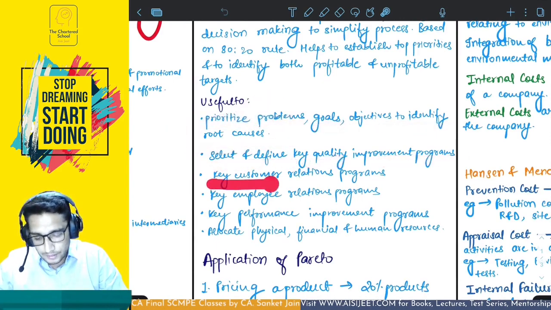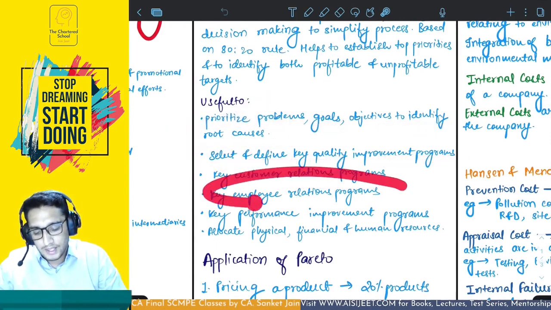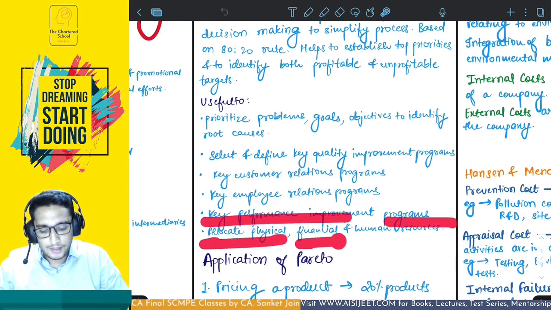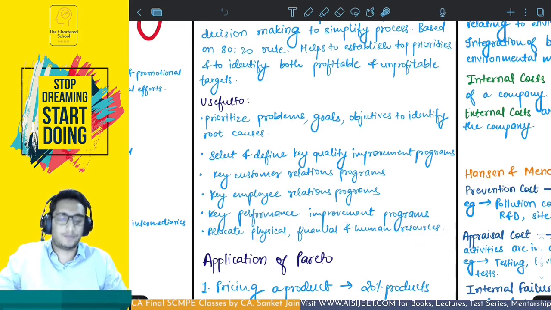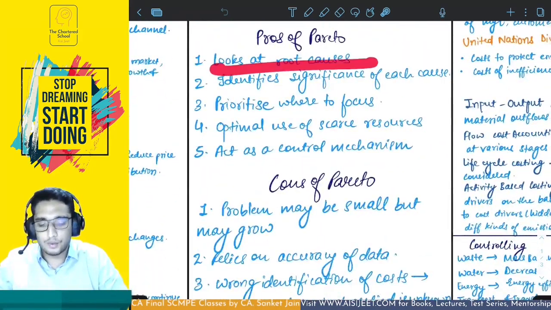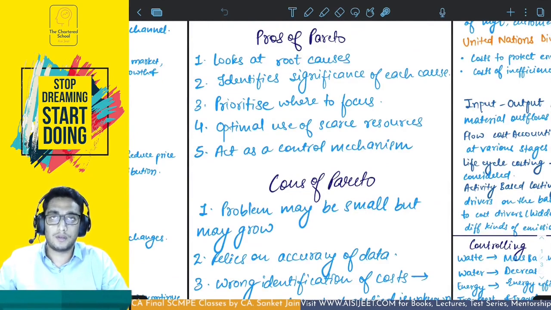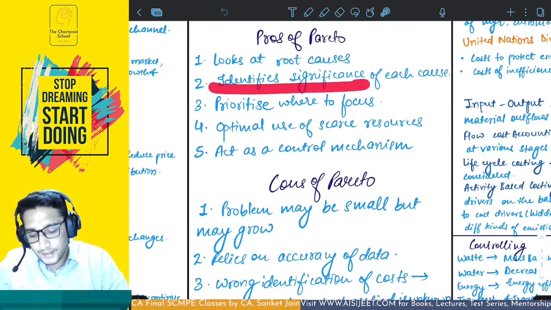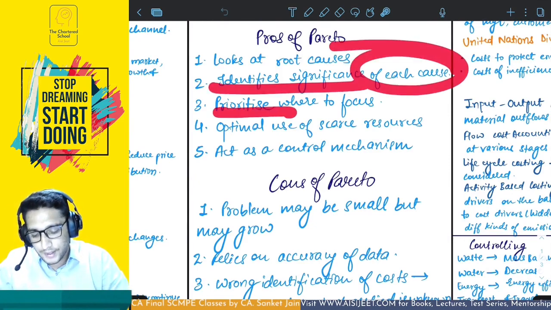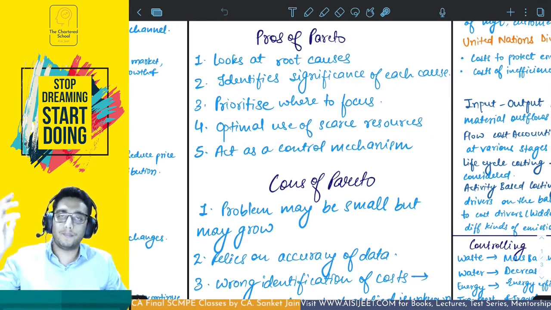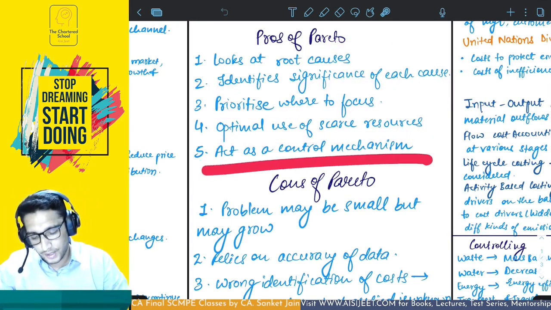You can also select key customer relation programs, key employee relation programs, key performance improvement programs, and allocate physical, financial, and human resources to the important aspects. The pros of Pareto: it looks at the root causes so that we can work at the root level and eliminate any problem right from the root. Next, identify the significance of each cause, prioritize where to focus, and make optimal use of scarce resources because we are focusing our resources on the important aspects. It also acts as a control mechanism.